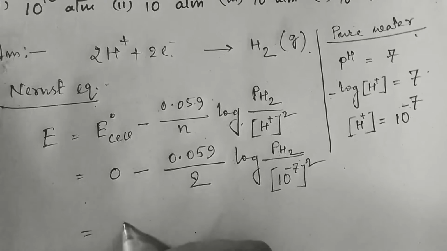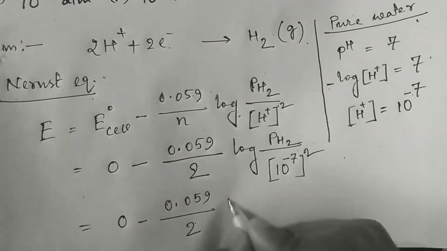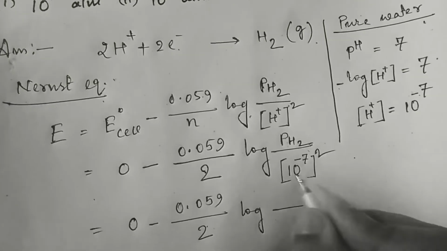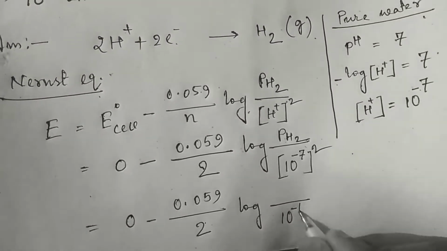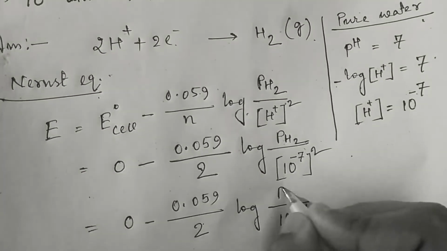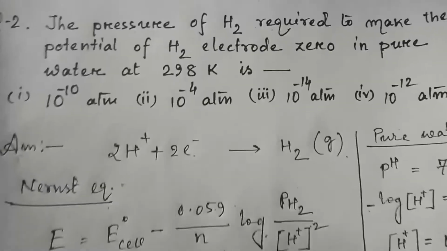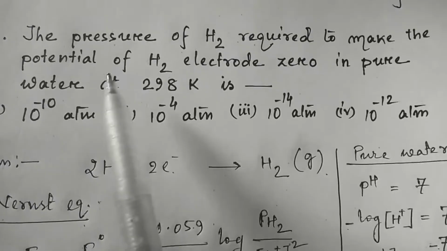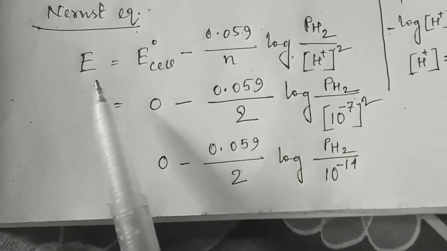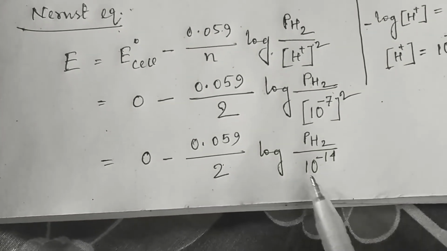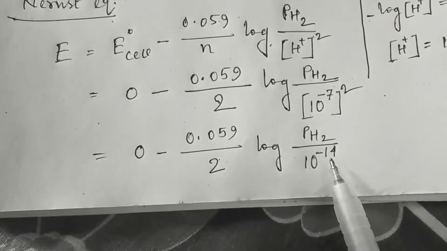Now see 0 minus 0.059 by 2 log of, after square the value will be 10 to the power minus 14, right? And here it is pH2. Now see it carefully. In the question it is said we have to make the potential of H2 electrode 0. That means we have to make this value 0. Now see the log part. In the lower part it is 10 to the power minus 14.